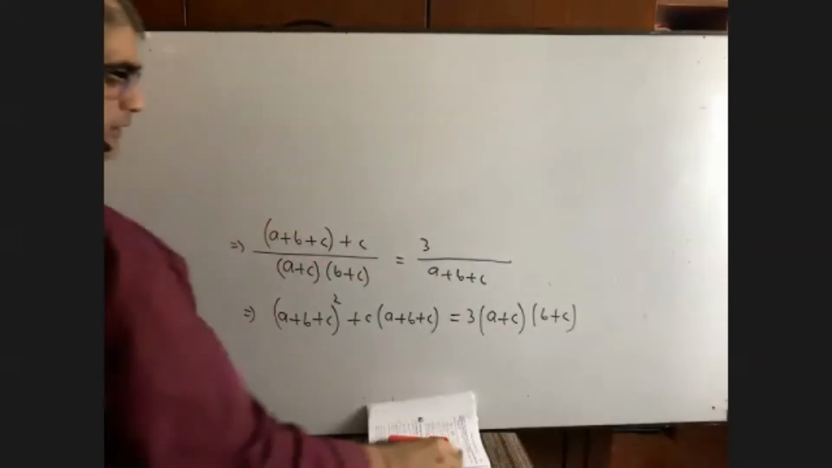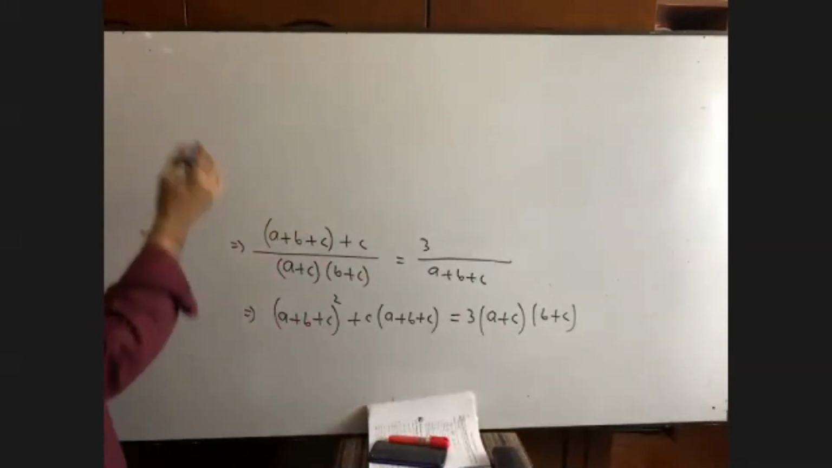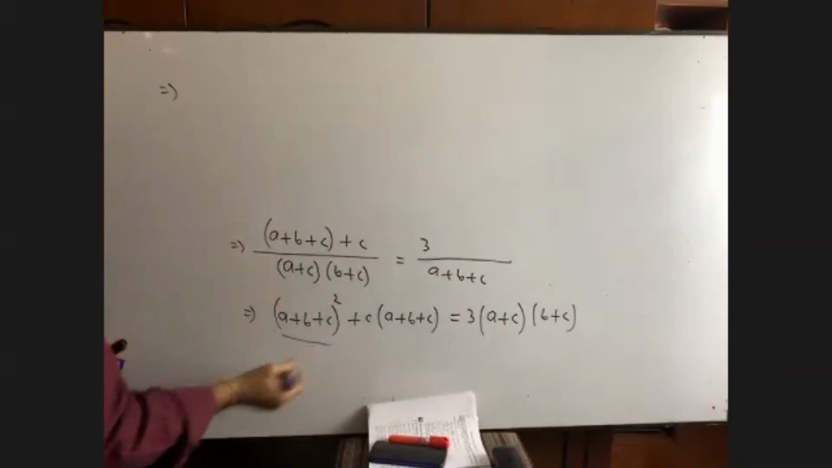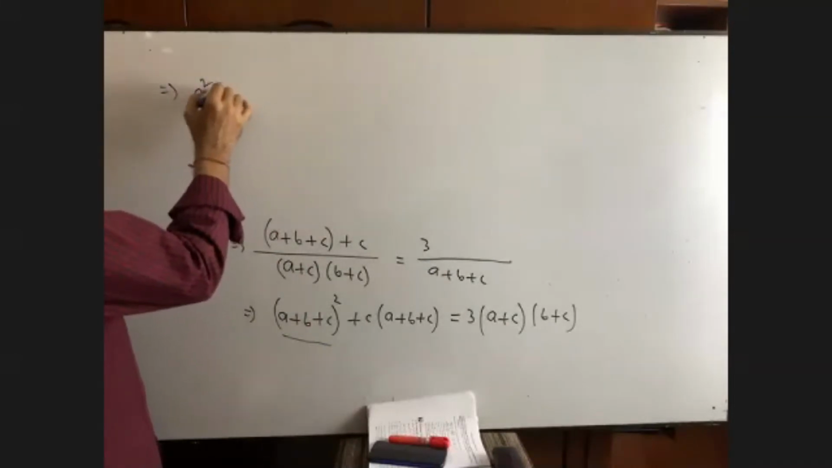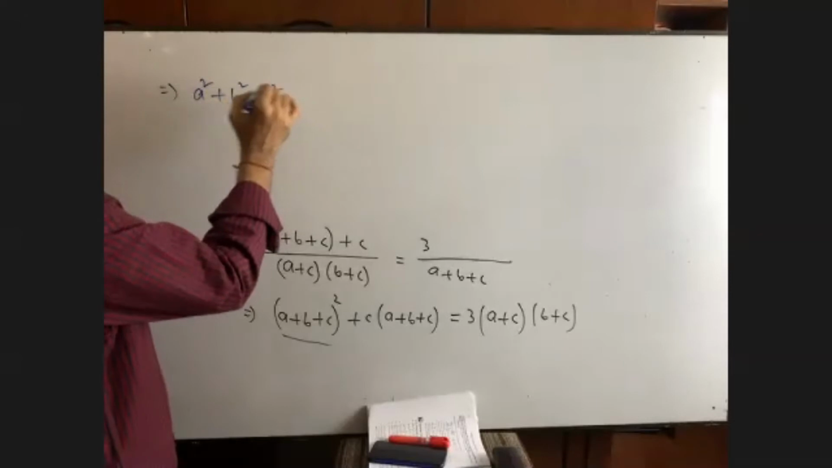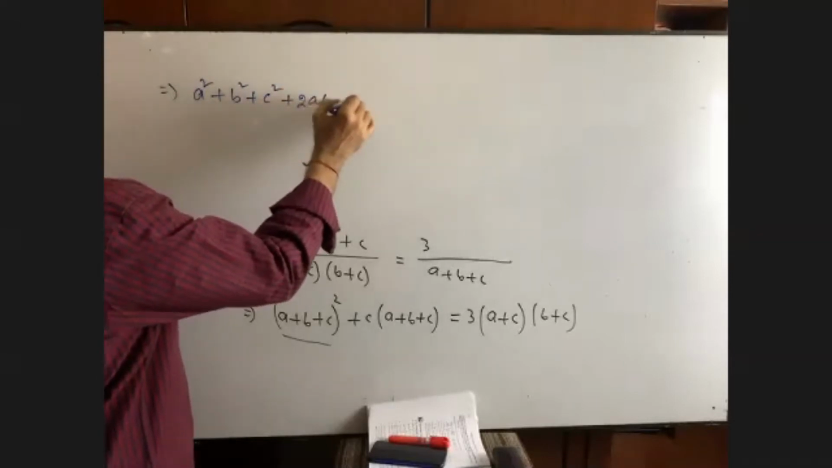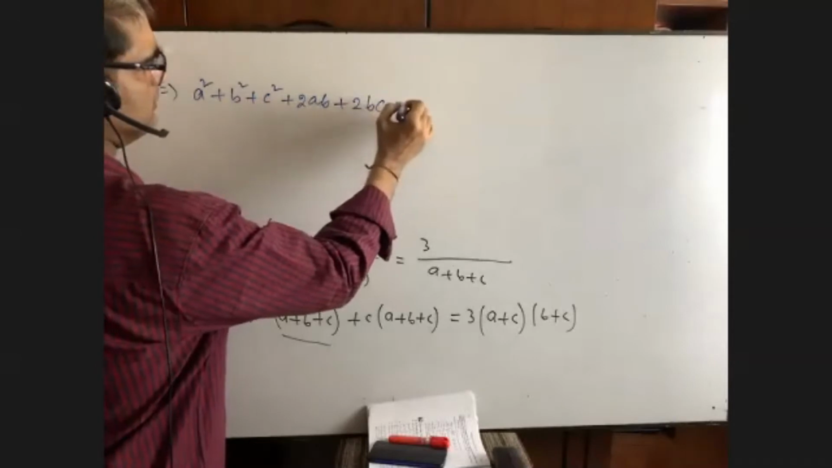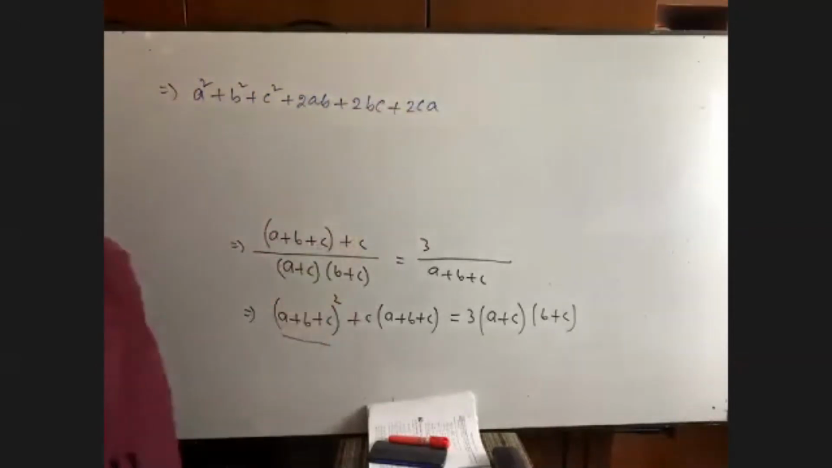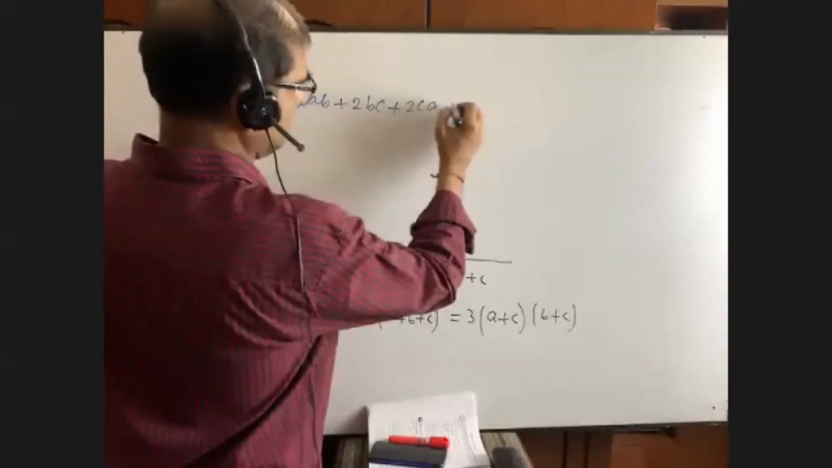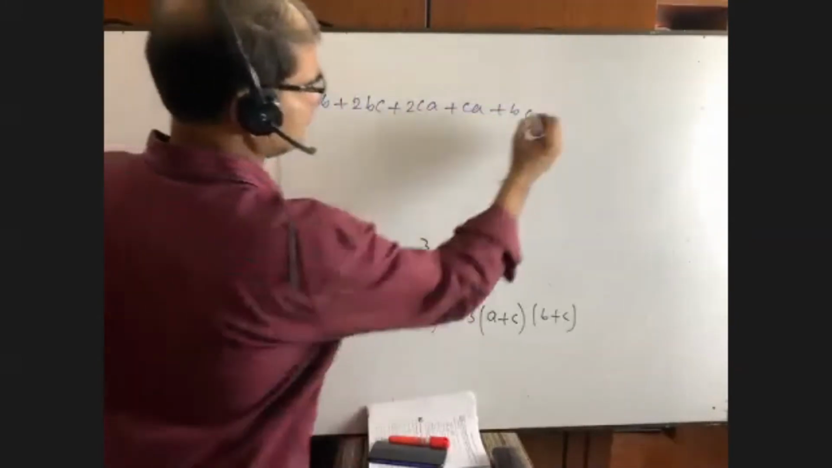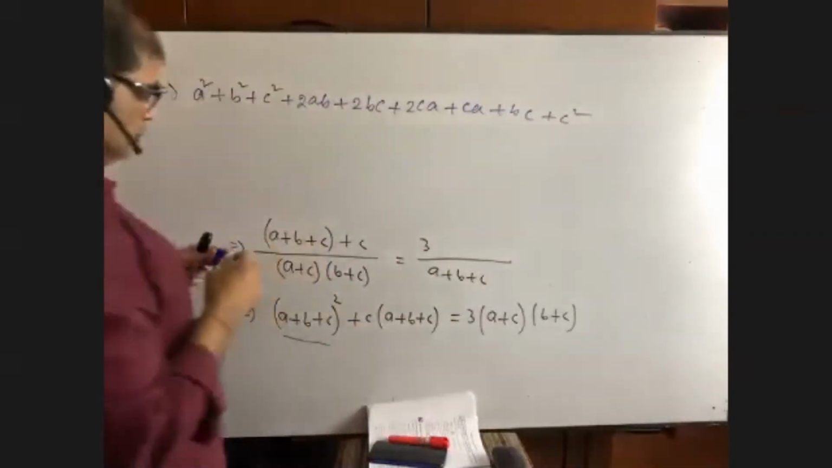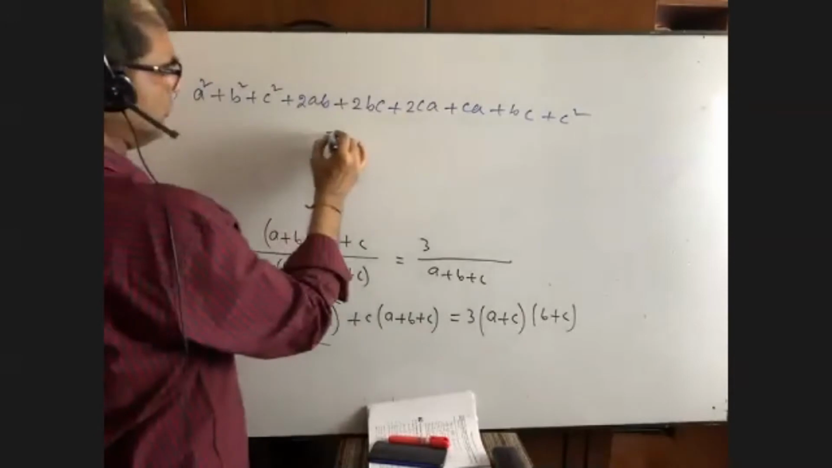Now, what is to do here in this question? I have done this because I know this formula that you did in class 7. A plus b plus c whole square is equal to a square plus b square plus c square plus 2ab plus 2bc plus 2ca. I think you have got it right. A plus b plus c whole square. Now we can write here ca, bc, okay, plus c square.